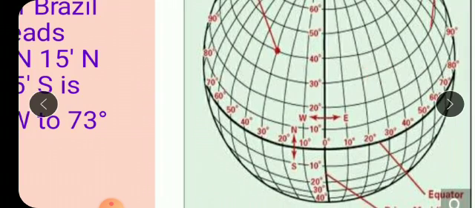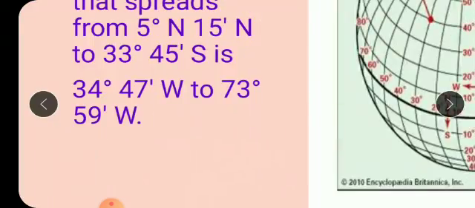So what would be the longitude for this 5 degree, and after that 15 minutes north? What is the longitude for this area? It would be, children, 34 degree and 47 minutes west.